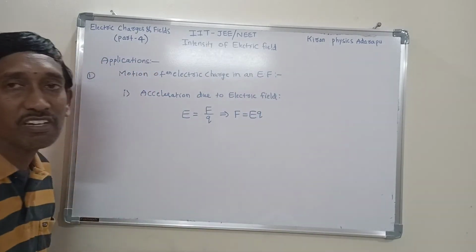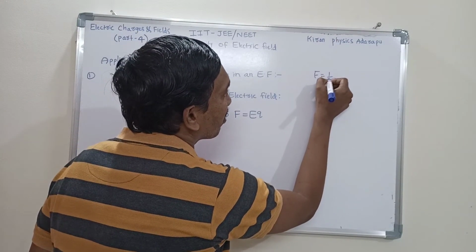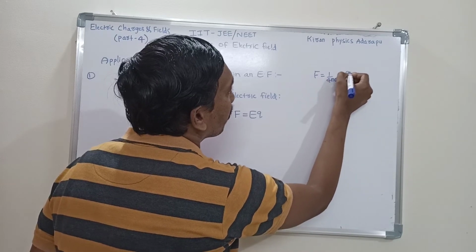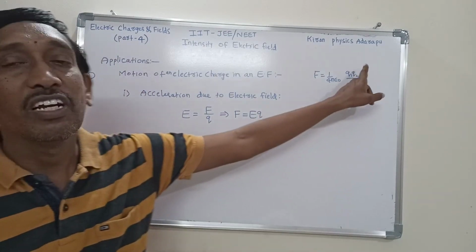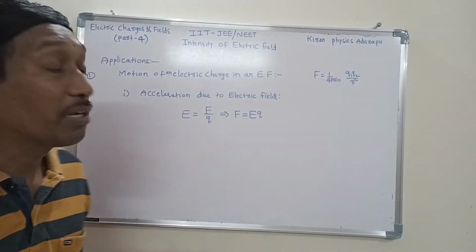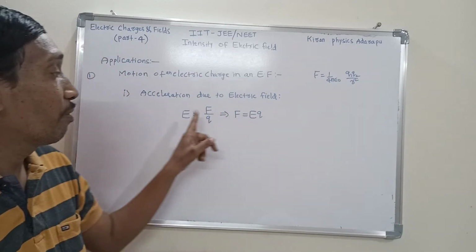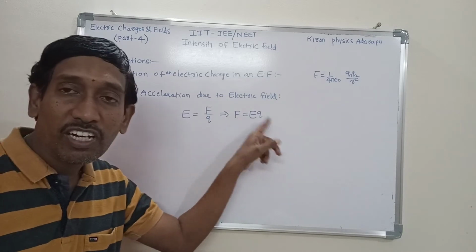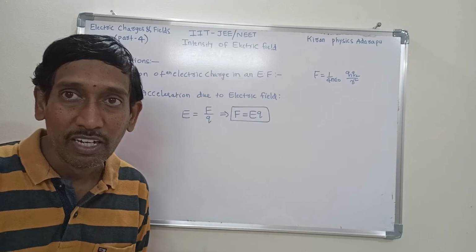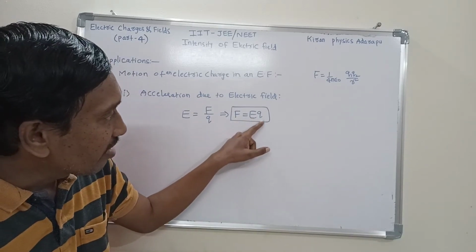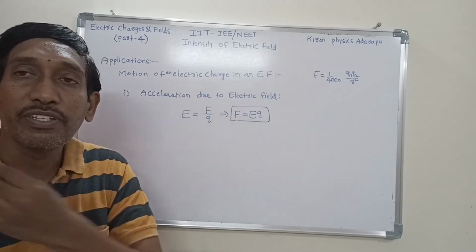This is the most important expression here. Generally, based on Coulomb's law, we know the electric force equation: 1 by 4 pi epsilon naught into Q1 Q2 by R square. This is the expression for electric force in terms of two given charges. But sometimes the question gives electric intensity. From the definition, E is equal to F by Q, so F is equal to EQ. This is the expression for electric force in terms of electric intensity. If the given values are electric intensity and charge, then the electric force is F equal to EQ.